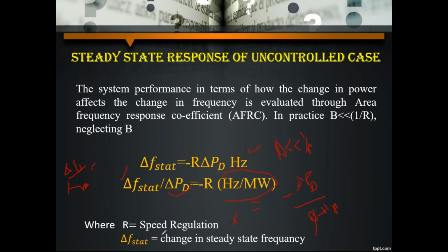So here R is the speed regulation value. In this case, when delta frequency is divided by delta PD, we are getting the minus R value. So when we are getting the negative R, it means uncontrolled case. When we choose the path for controlling the low frequency by using the load, we are getting the negative sign of the regulation. It means that the negative sign denotes that it is an uncontrolled situation.